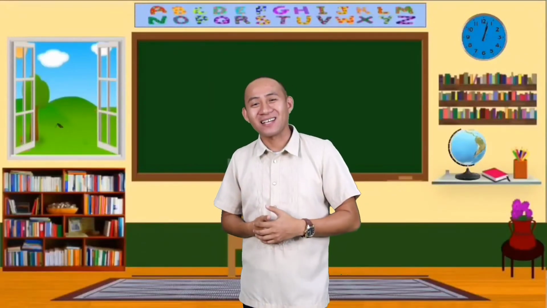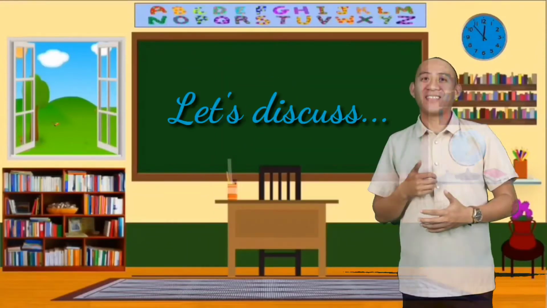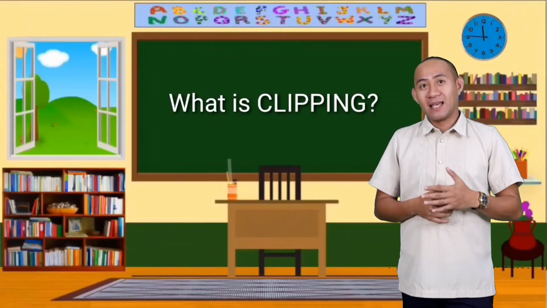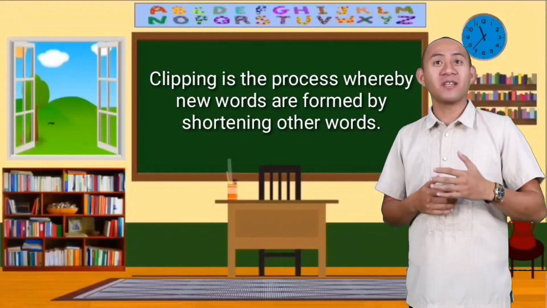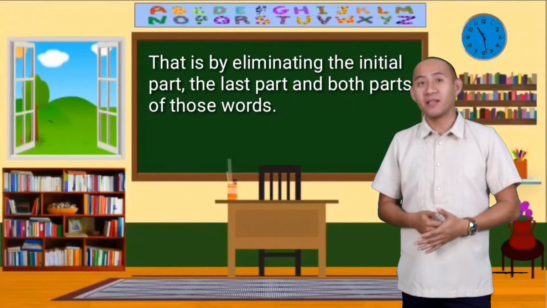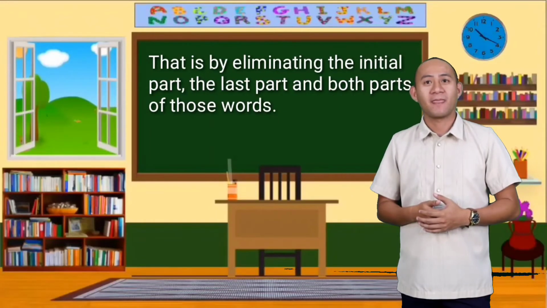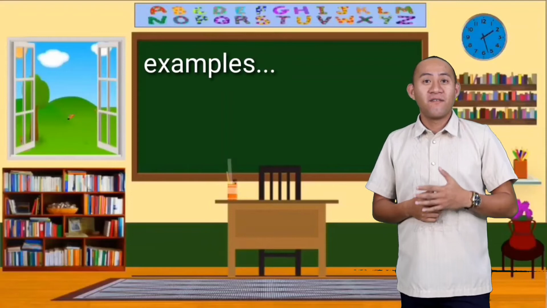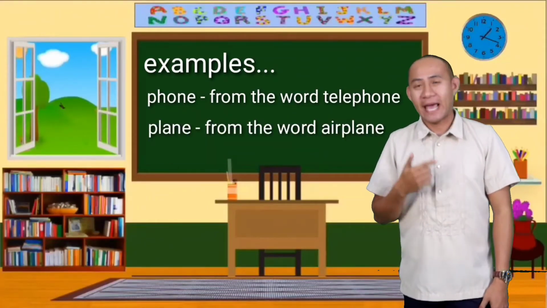And so we're back. Let's continue our lesson. Now let's discuss this further. What is clipping? Clipping is the process whereby new words are formed by shortening other words. That is, by eliminating the initial part, the last part, and both parts of those words. Examples: phone from the word telephone, plane from the word airplane.